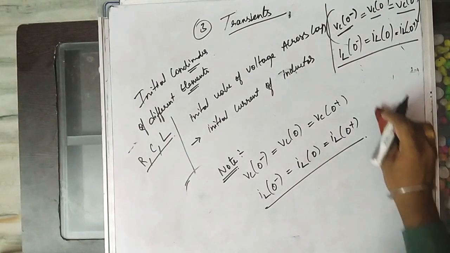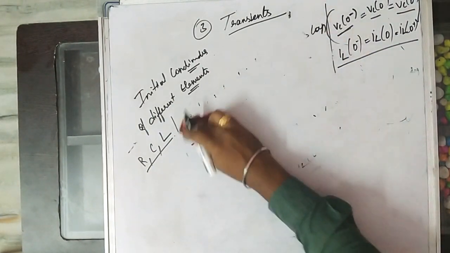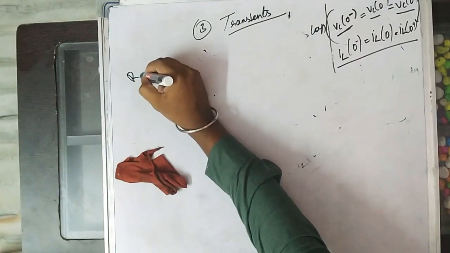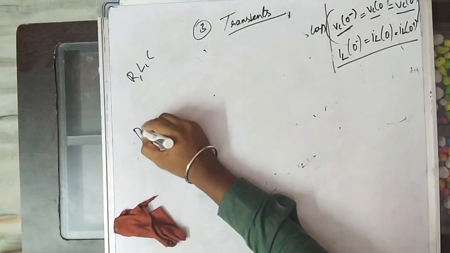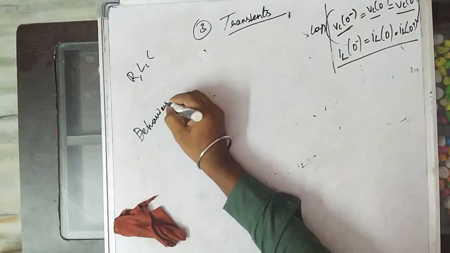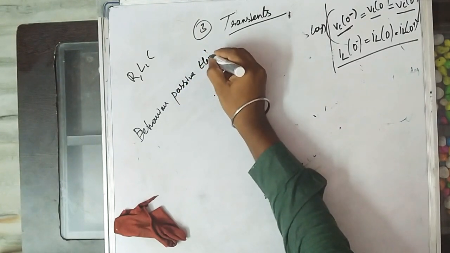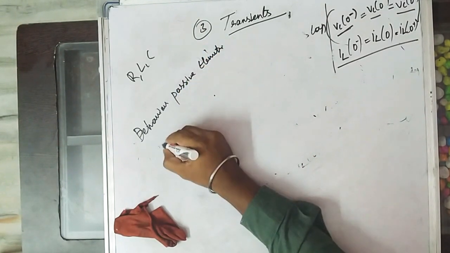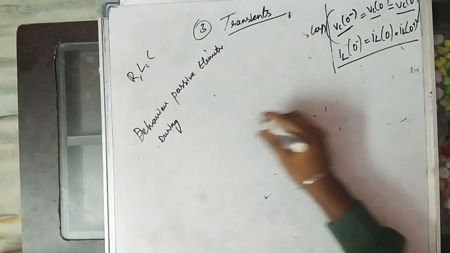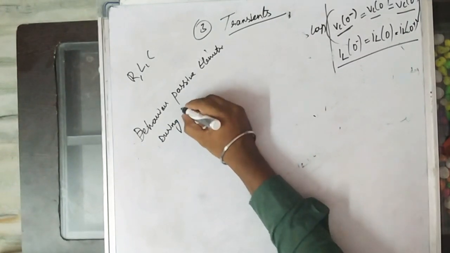And next, now we'll deal with the behavior of passive elements. The behavior of passive elements, R, L, C, during transients. So now we'll deal with initial conditions only. Now we'll deal with every element during transients.